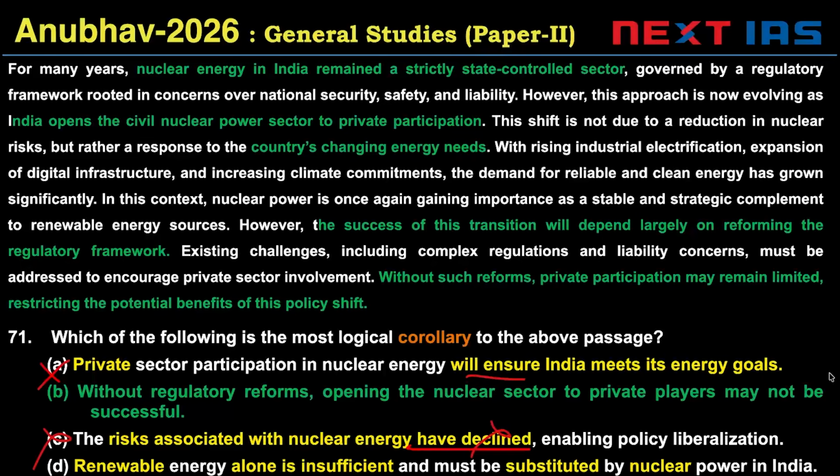Renewable energy alone is insufficient, must be substituted by nuclear power in energy in India. We cannot say that it must be substituted by nuclear power. Substituted would mean replaced by. If option D said renewable energy alone is insufficient and must be complemented by nuclear power in India, that could be a possible inference, but it's still not the corollary.